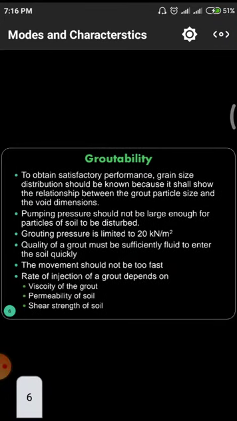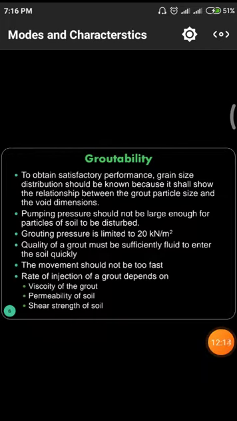First of all, we go for groutability. What is groutability? How can this be achieved? To obtain a satisfactory performance, the grain size distribution should be known, because it shows the relationship between the grout particle size and void dimensions. Normally, a void means a gap.